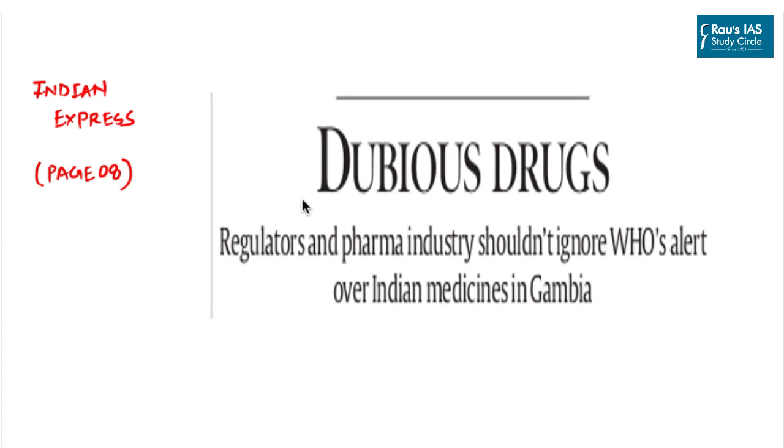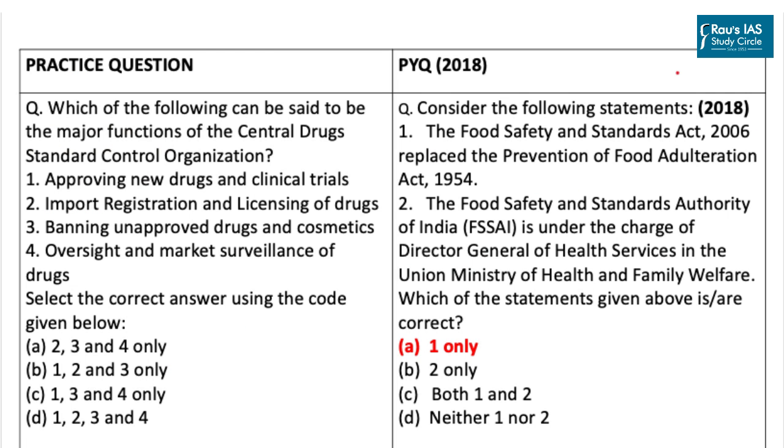Moving on to the next article that has featured in Indian Express, it basically talks about the regulator related to pharma industries, that is CDSCO. Now UPSC previously has also asked questions related to various regulatory bodies, and such a question was seen in the year 2018. So this area becomes important for us.